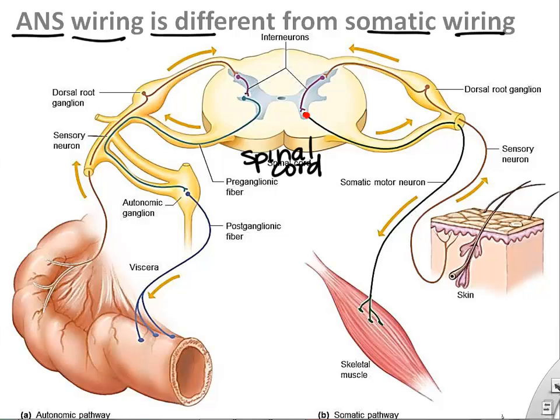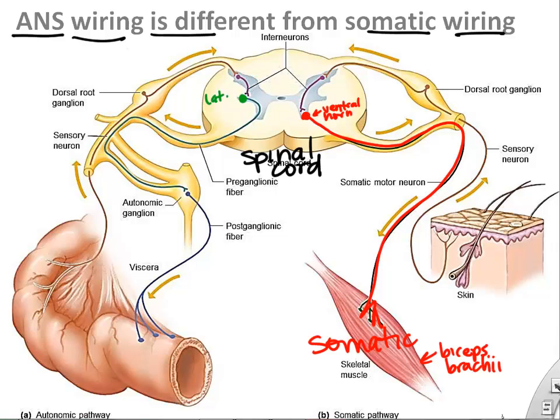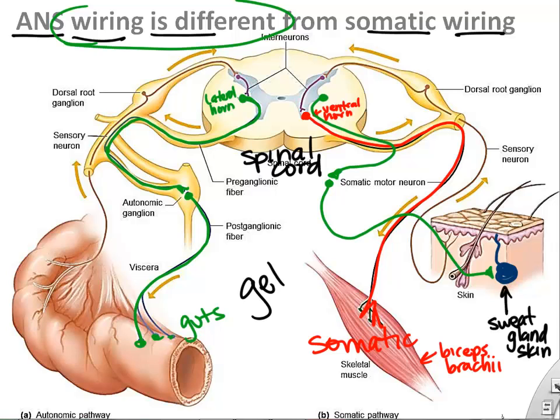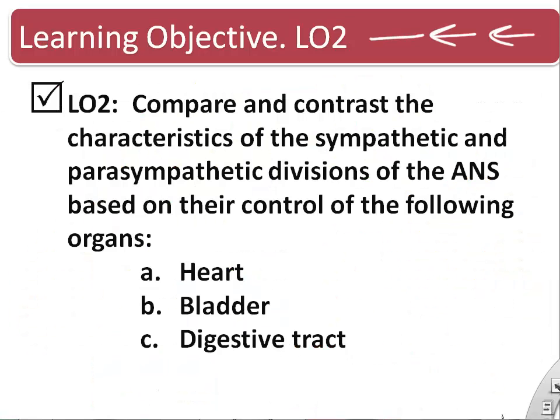The spinal cord is wired up again, and the autonomic wiring is separate from our somatic wiring. So I've drawn here a motor neuron going from the ventral portion of our spinal cord out to control your biceps. If we looked at our sympathetic nervous system, for example, controlling, say, your intestines, it actually is wired up from the lateral horn, so slightly different wires and sometimes different nerves for the autonomic nervous system. So here on the other side, I'm showing a sympathetic neuron chain going to a sweat gland in the skin, and you can see the wiring is slightly different to control the autonomic nervous system.